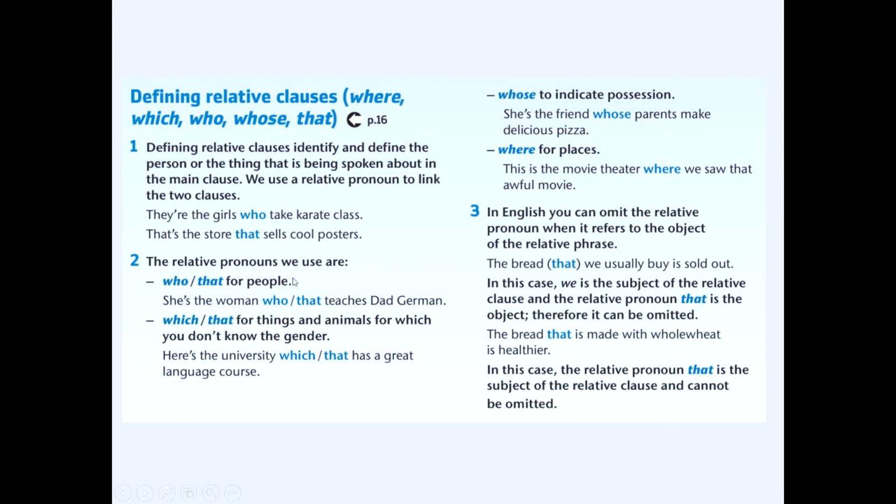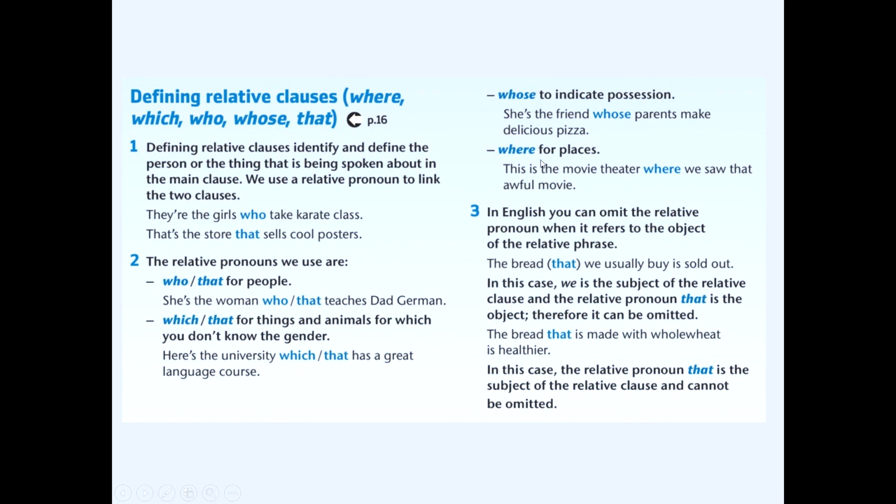The relative pronouns we use are who or that for people. She's the woman who or that teaches German. Then we use which and that for things and animals for which you don't know the gender. Here's the university which or that has a great language course. Then we use this word that maybe for you is pretty new, and this word indicates possession. She's the friend whose parents make delicious pizza.